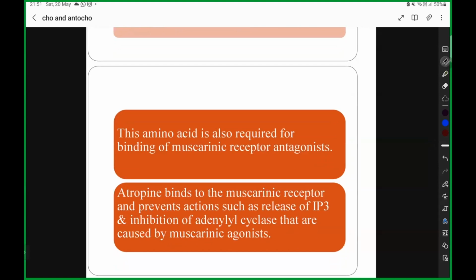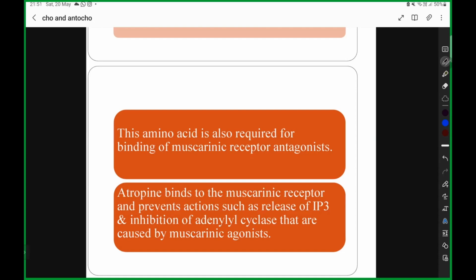Your atropine binds to the muscarinic receptors and prevents IP3/DAG signalling. If you remember, I talked about this IP3/DAG in the first session, where I gave a note. IP3/DAG, so they are G protein coupled receptors. With IP3/DAG, it is going to increase the calcium. So it has a stimulatory action. The job of IP3/DAG is to stimulate.